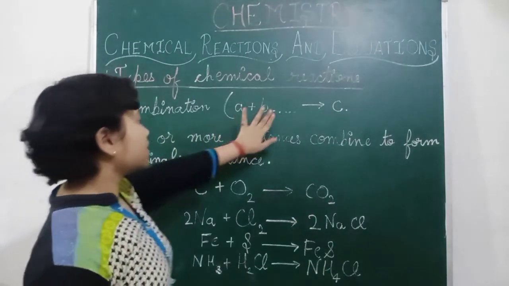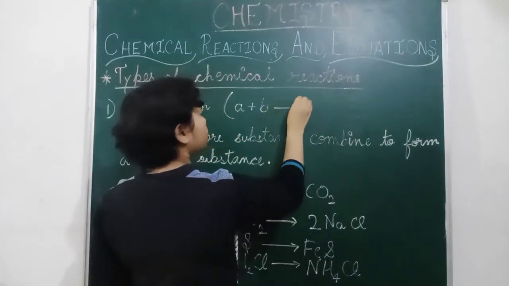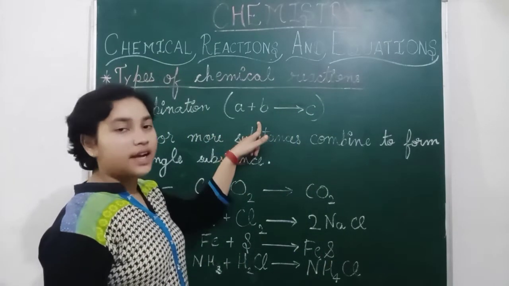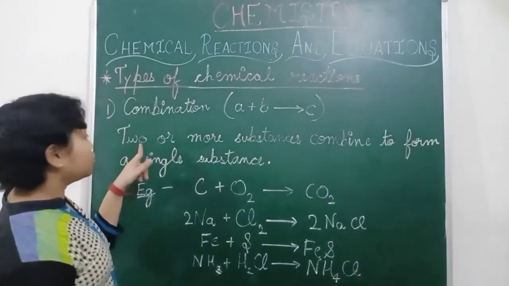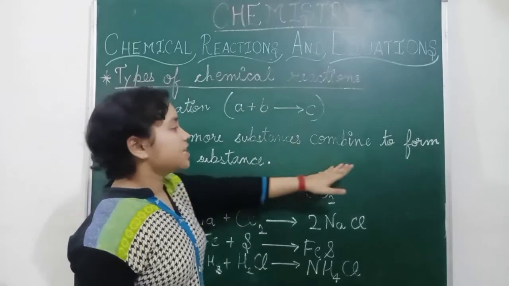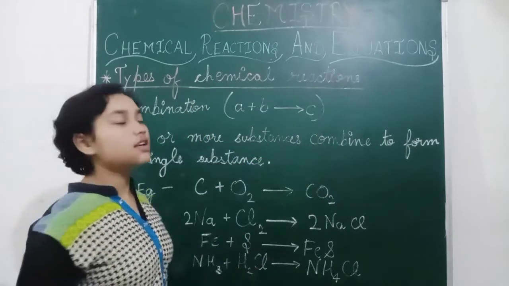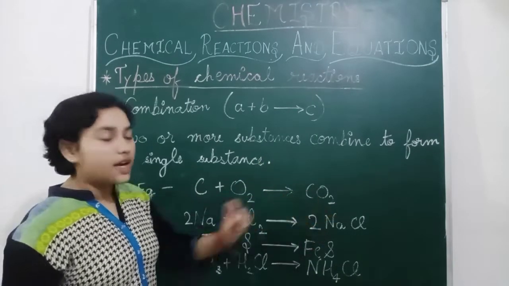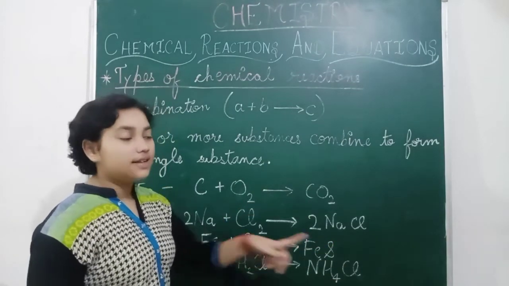So this is the formula. You can also write it down: A and B combined together to form C. Means 2 or more substances combined to form a single substance. For example, carbon plus oxygen gives carbon dioxide. Sodium plus chlorine gives sodium chloride.